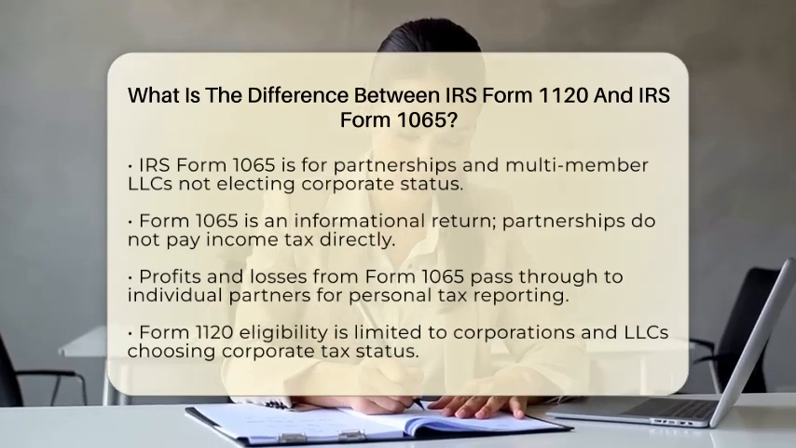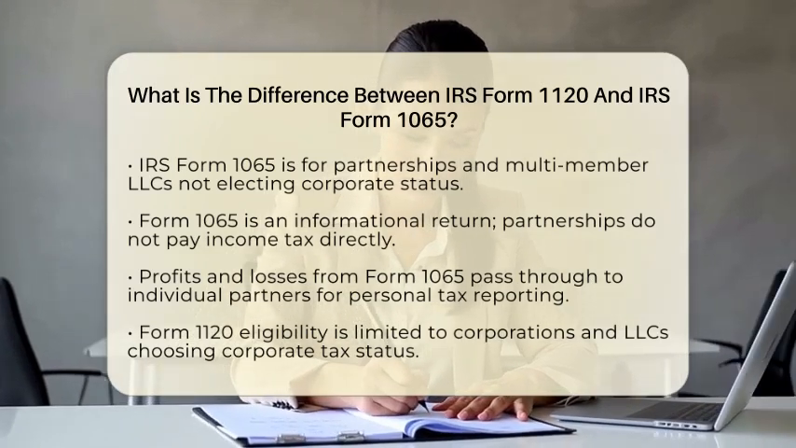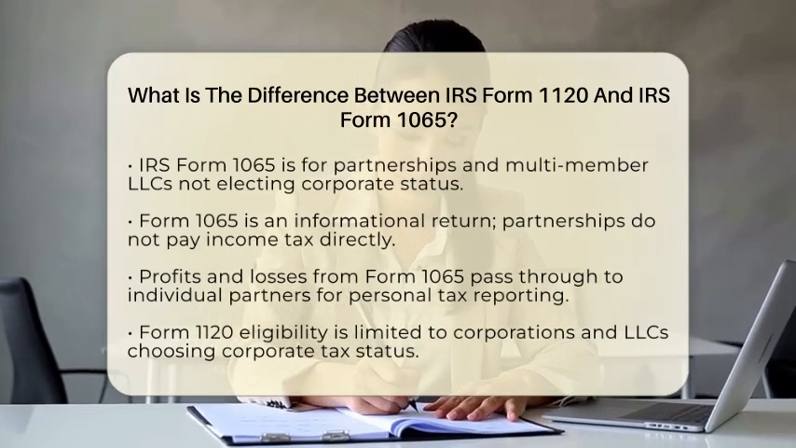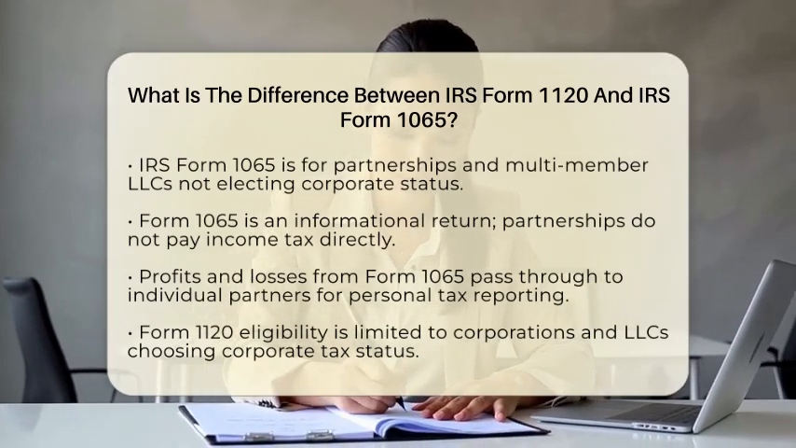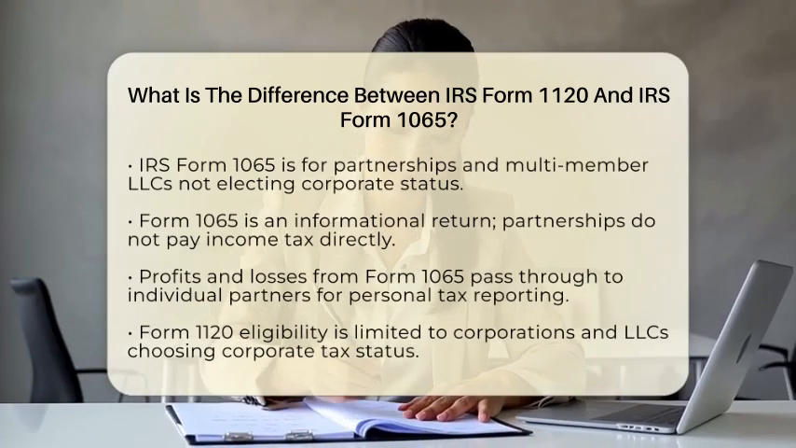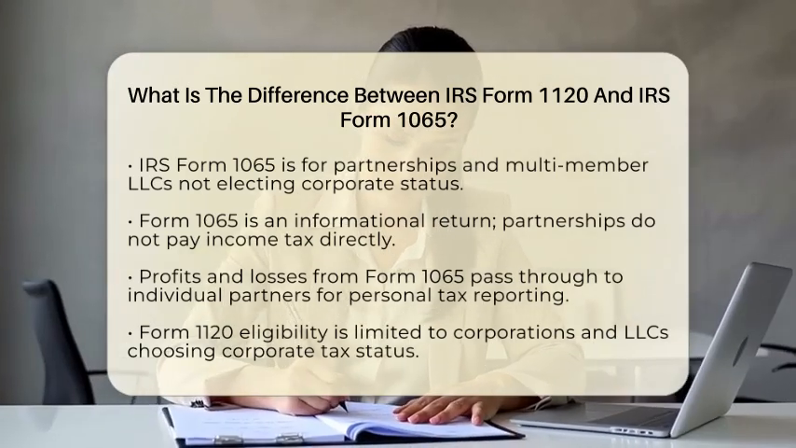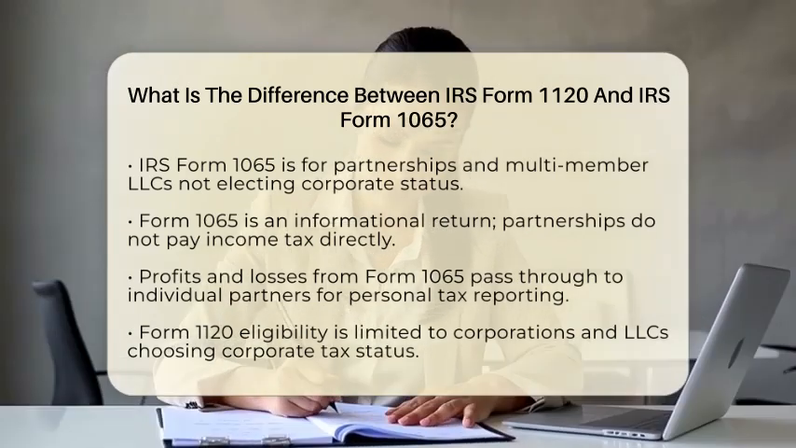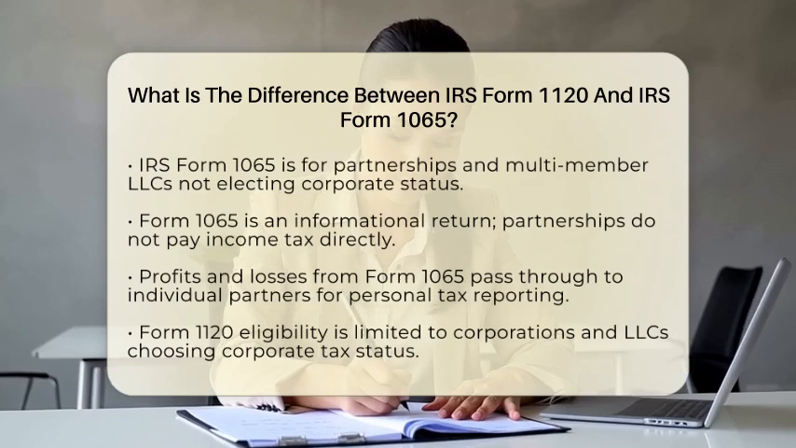This form is designed for partnerships and multi-member limited liability companies that have not elected corporate tax status. Unlike Form 1120, Form 1065 is an informational return. This means the partnership itself does not pay income tax. Instead, profits and losses pass through to the individual partners or members who report their share on their personal tax returns. This pass-through taxation avoids double taxation, making it an appealing option for many business owners.